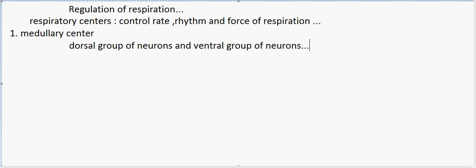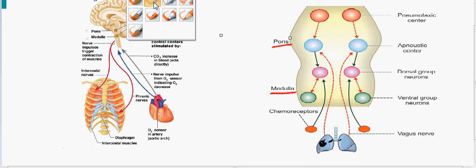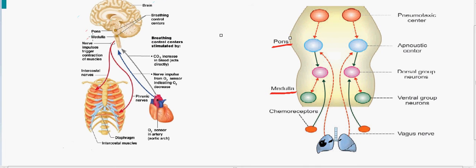So now we'll see the picture. Here we see the brain along with the pons and the medulla. This is the brain stem over here, and this is a zoomed in version of the brain stem, which shows only the pons and the medulla and the presence of the neurons in the brain stem. So first we will look about the medullary centers, which includes the dorsal group of the neurons and the ventral group of the neurons. In the medulla, we are going to concentrate on medulla first.